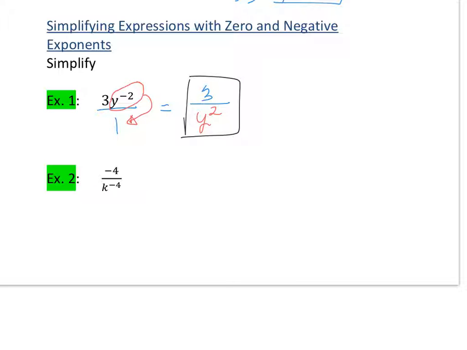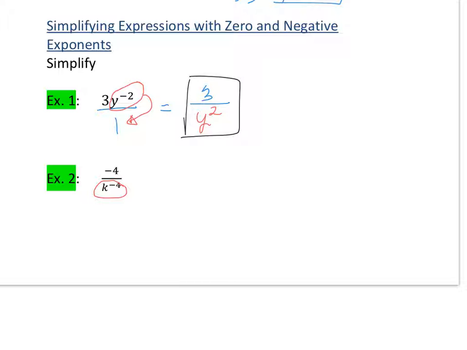What we are going to do is take k to the negative 4, and remember, if taking y to the negative 2 up here and putting it in the denominator is a reciprocal, then that means I can take something from the denominator and move it up into the numerator and flip it in the opposite direction, and that changes the exponent sign.